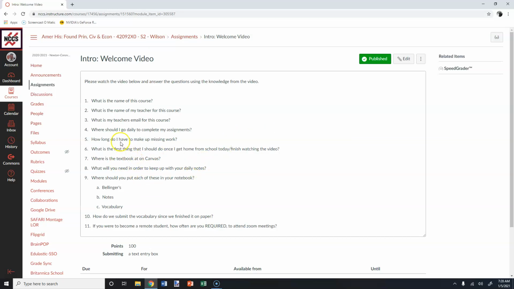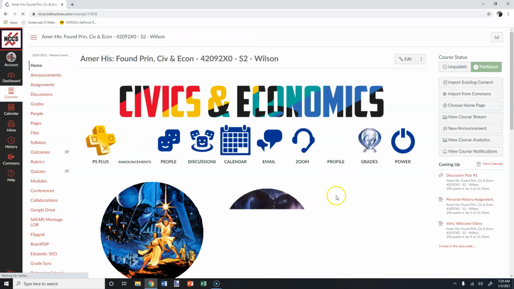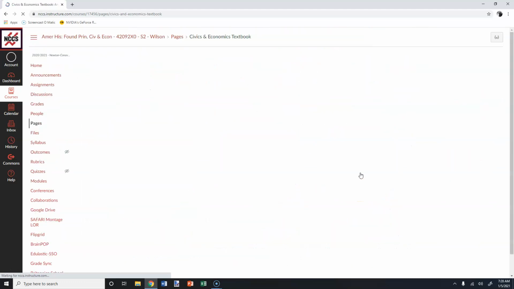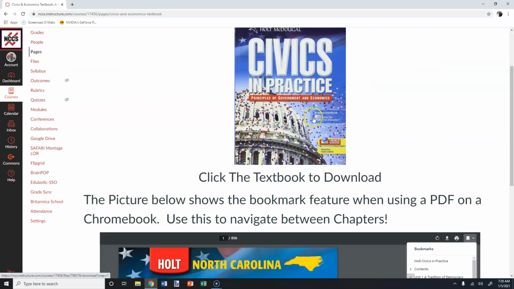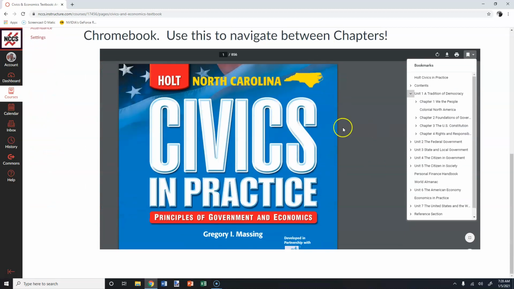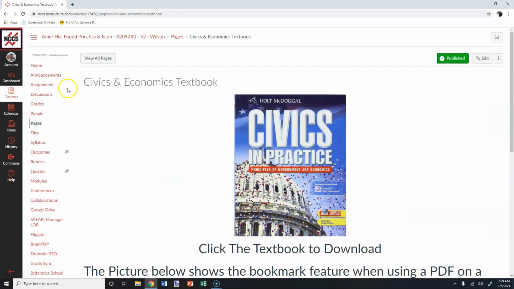Now, textbook. That might be one of the most important things. You're going to have to download your textbook onto your Chromebook, and sometimes it's going to be each day you're going to have to. Once you download, you're going to get a screen that looks just like this. You'll notice there's a bookmark tab up here on the right. It will allow you to pick the chapter that we're working in. But you need to use the bookmark feature so that you don't have to scroll through 856 pages to find the chapter you're looking for. We will start in chapter 1. Should be very simple.